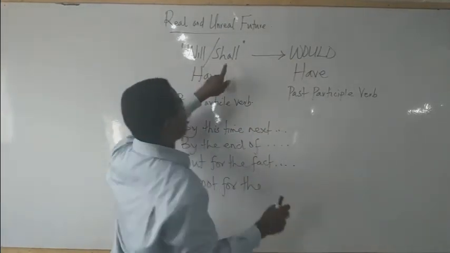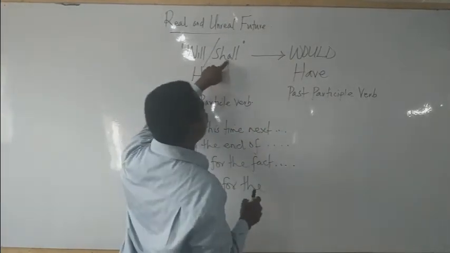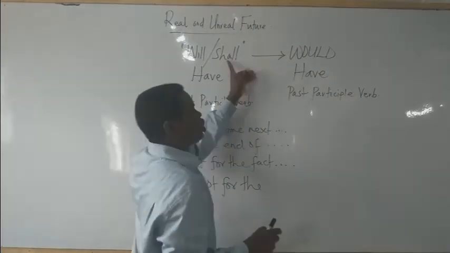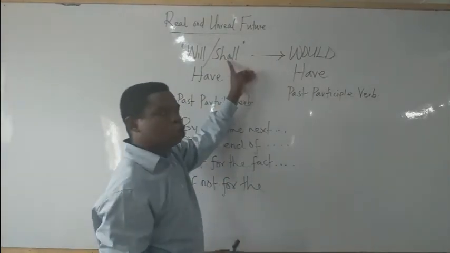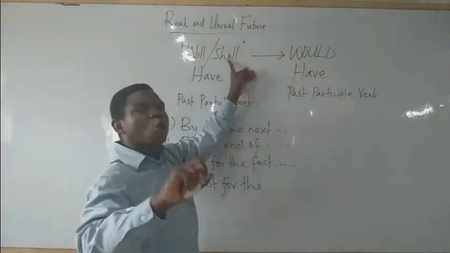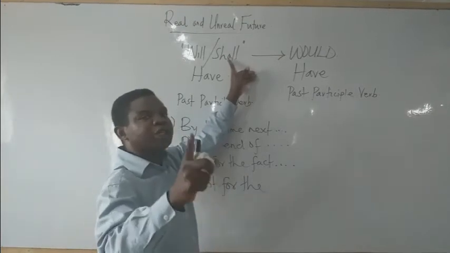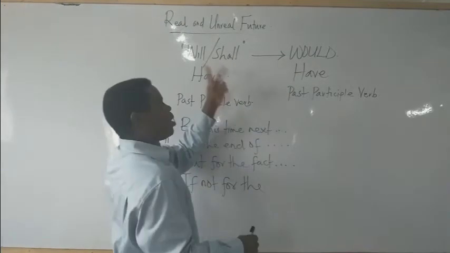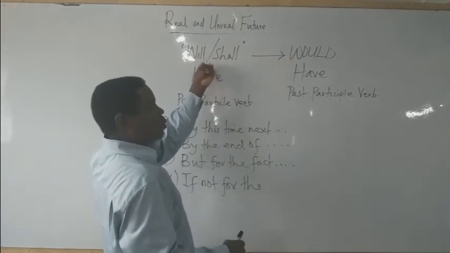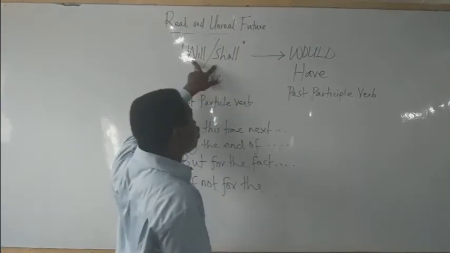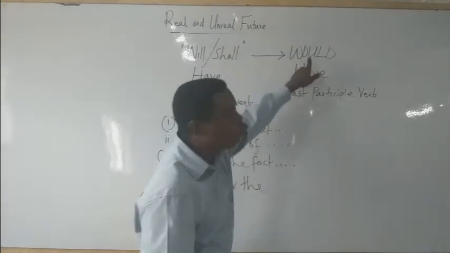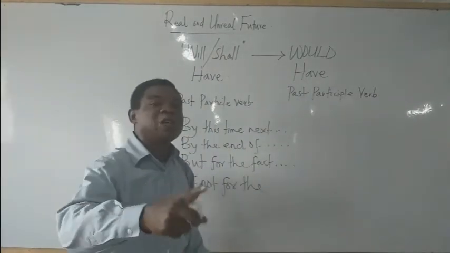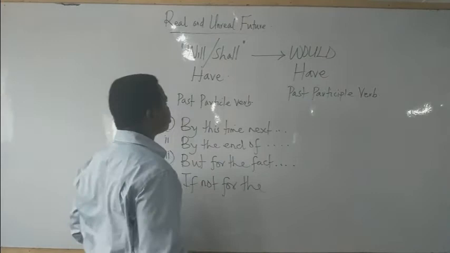Also take note. By the time shall changes to the past form, shall will not become should. Instead, shall will change to the word would. So for present, it is will and shall. But for past, the 2 will transform to the word would in past form to express unreal future.